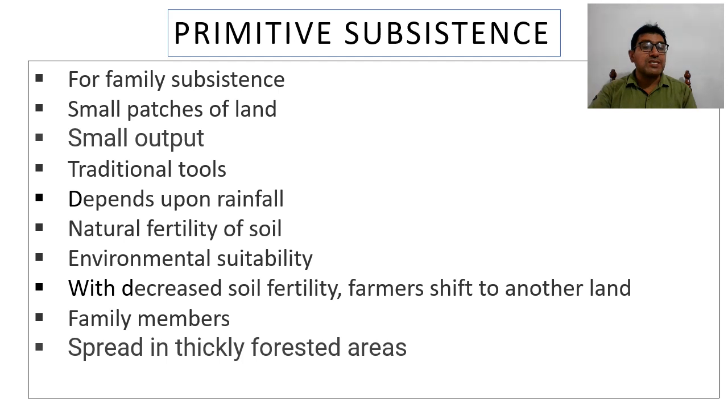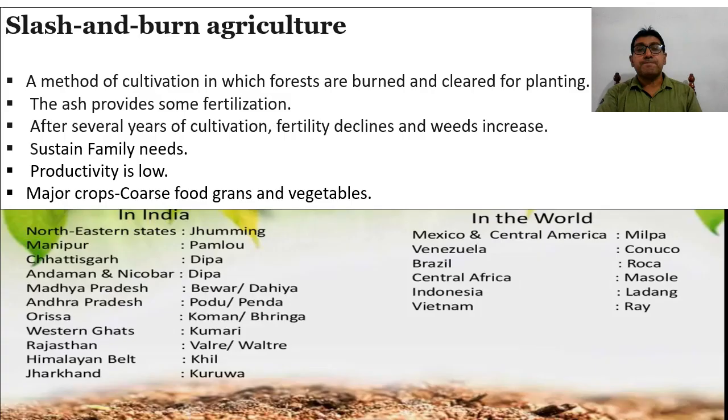As I mentioned earlier, this type of agriculture can be found in isolated areas that are away from modern society's reach. That's why in hilly areas and forested areas, such type of farming can be seen. One form of this is slash and burn agriculture.